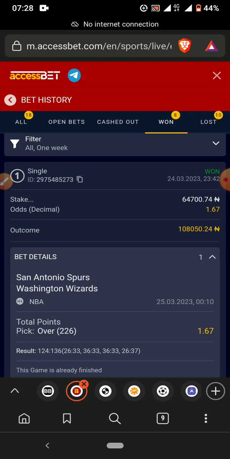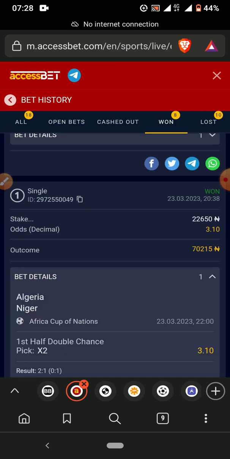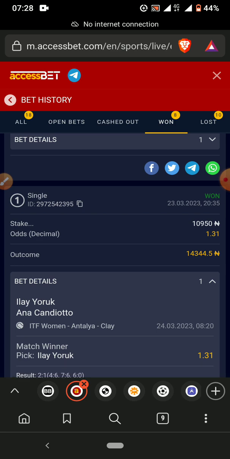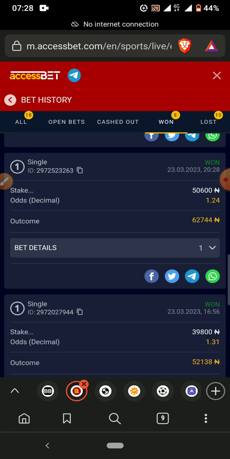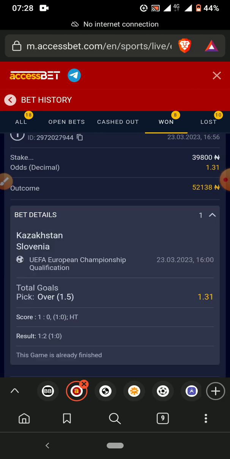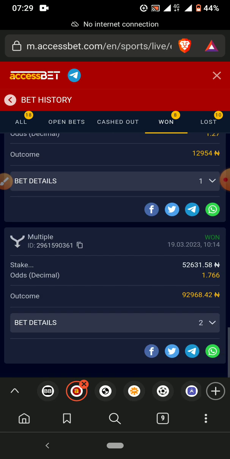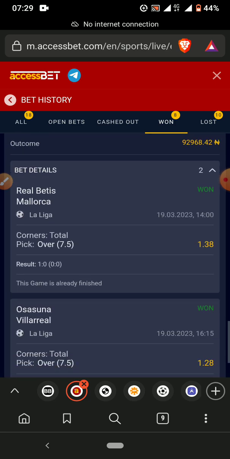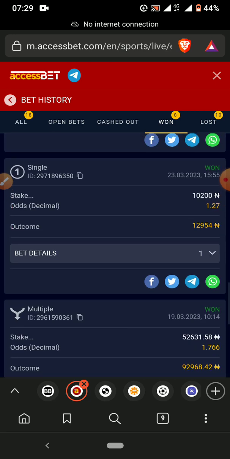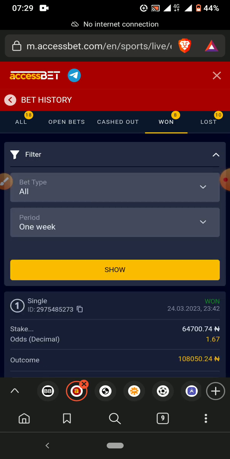So back to the video. This is the one we will be using, but let me show you guys also other ones which I've placed. Let me show you real quick. These are all arbitrage, guys. I'm looking for the basketball. These ones you see here, they are all arbitrage. Just a minute, let me change this to 30 days.